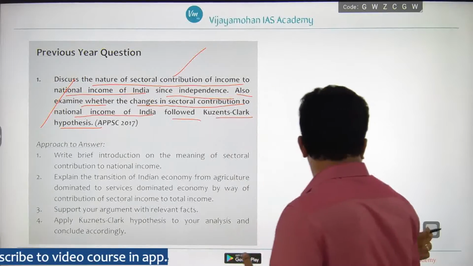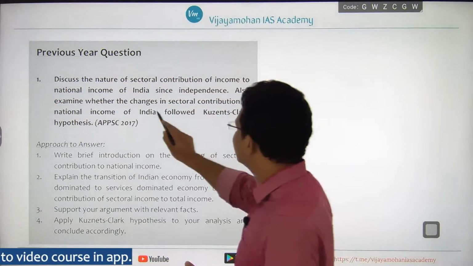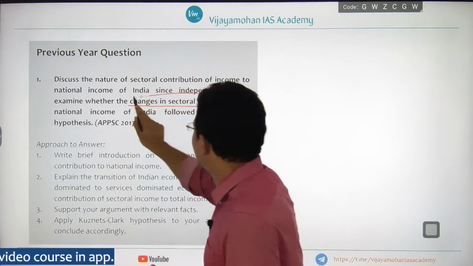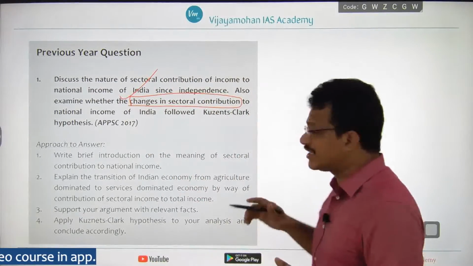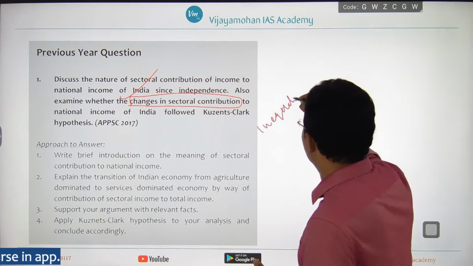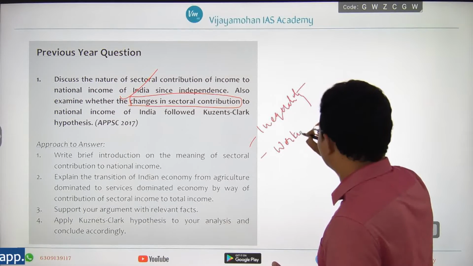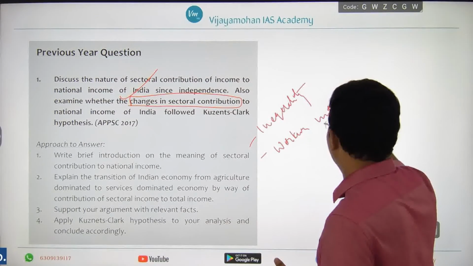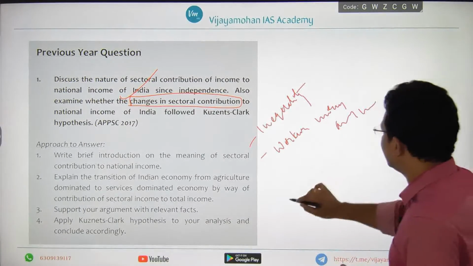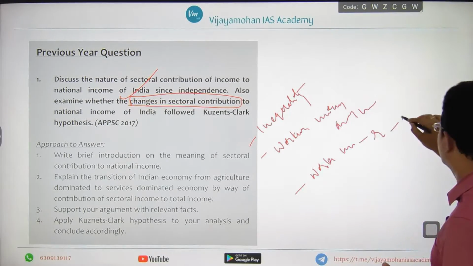Here you need to observe that regarding the Kuznets-Clark hypothesis, he is particularly asking about changes in sectoral contribution. He is not asking about inequality, or about workers' migration from agriculture to industry, or from rural jobs to urban jobs.